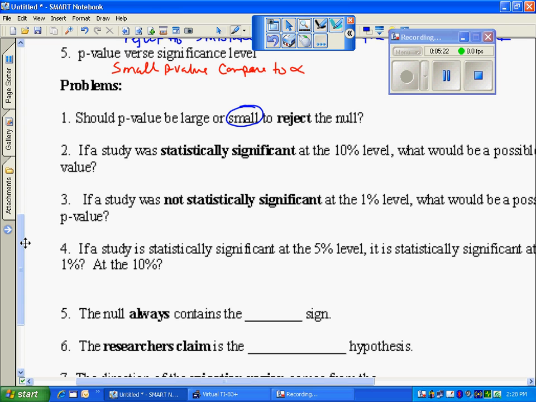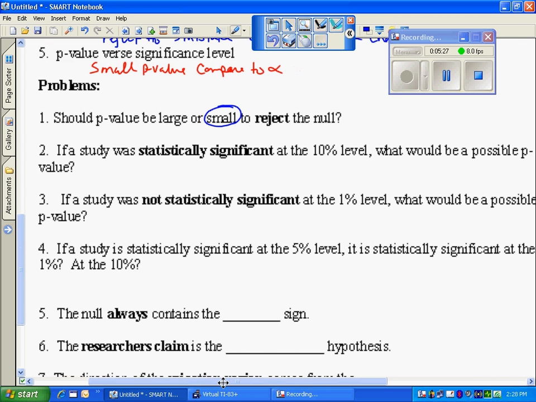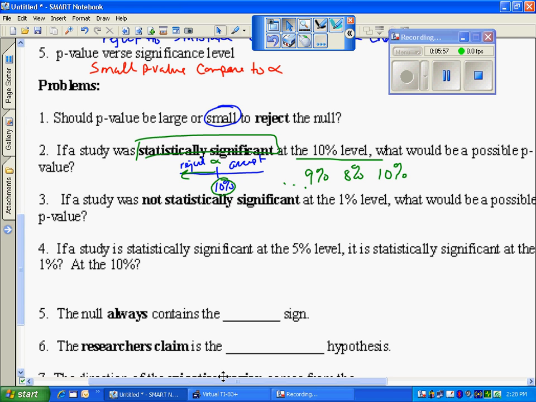If the study was significant at the 10%, what would be a possible p-value? So what it's saying is here's 10%. This is always my accept if I'm larger, my reject. Now this does not have to do with direction of tests. If this value is 10%, that's my alpha, anything on this side would cause me to reject, which is another way of saying statistically significant. So 9% would make me reject, 8%, 10% would make me reject, and so forth. Anything less than 10% or 10% itself.